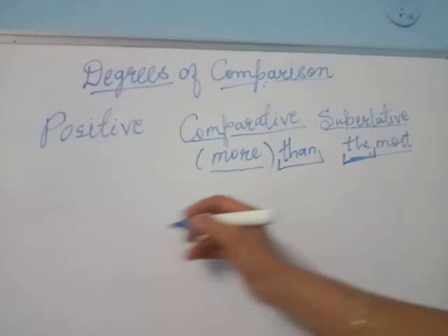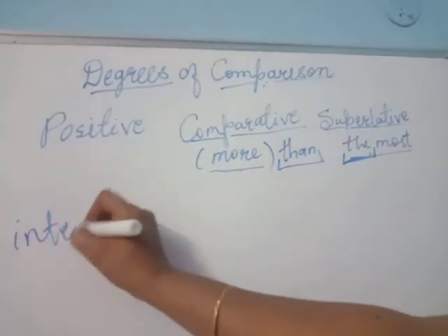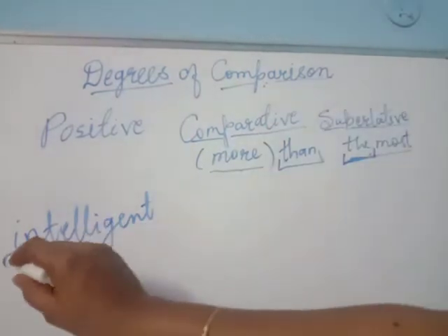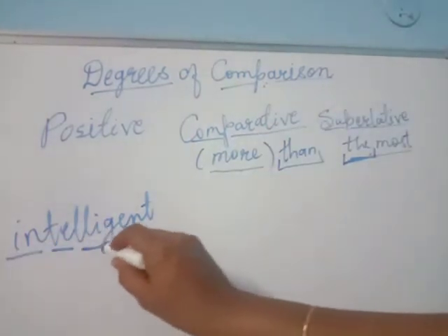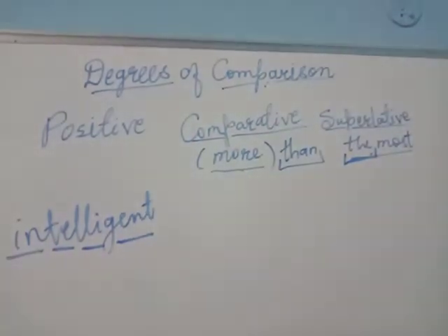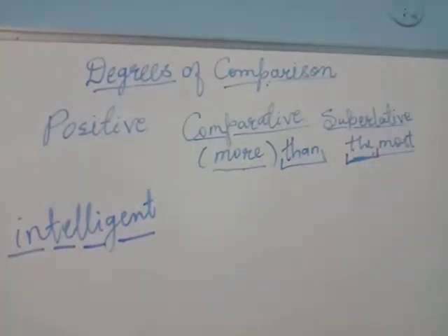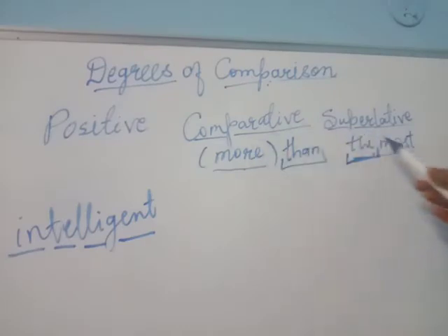So here I am taking the word intelligent. Now in this one there are four syllables. Intelligent, so it is a four-syllable word. When there are more than two syllables, in such cases we need to add more and most before the adjective.